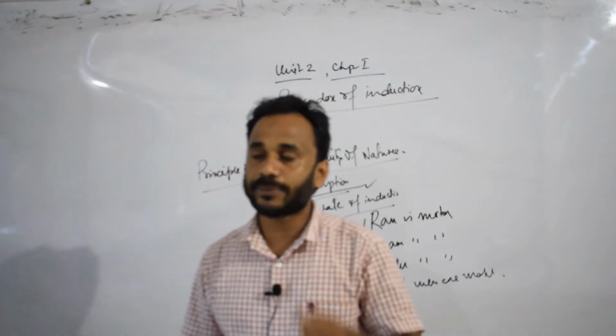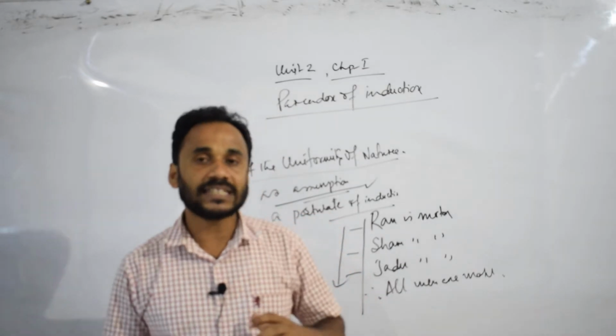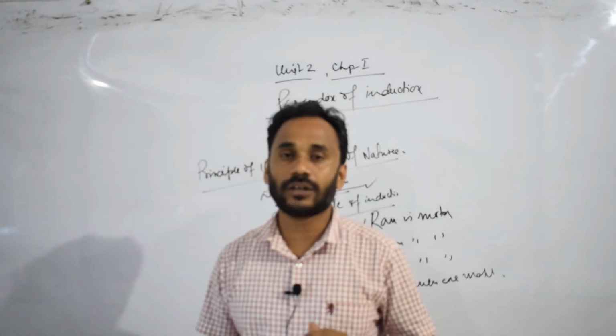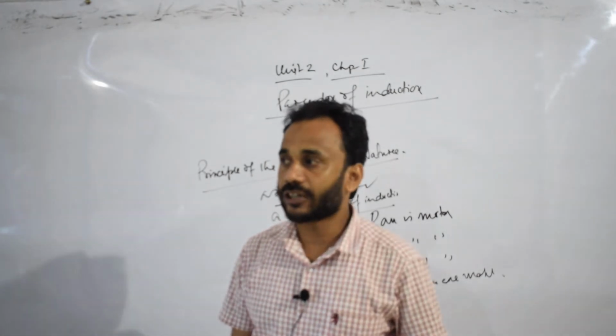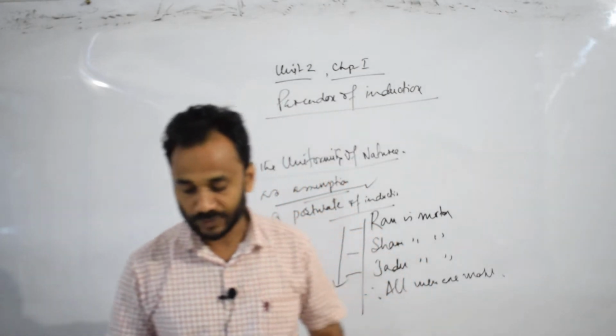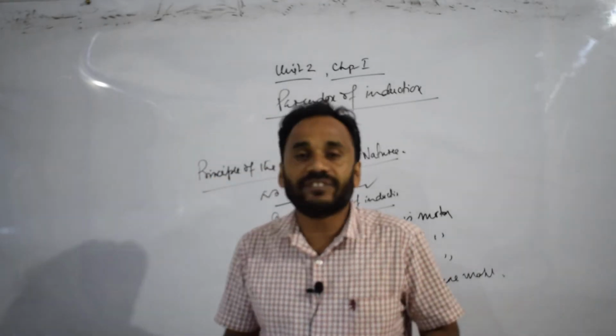Already we have studied what is unscientific induction. What is the basis of unscientific induction? Unscientific induction is based on mere uncontradicted experience. So uncontradicted experience is the ground of unscientific induction.